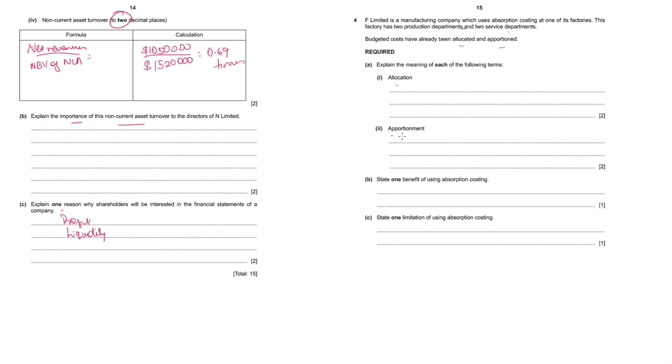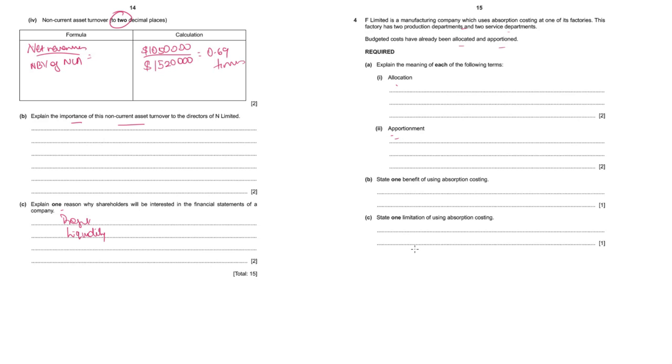That's called allocation. Apportionment happens when you are unsure in what proportion this overhead has been generated by multiple cost centers. There may be an expense that is generated by many cost centers together. Then you charge these overheads to these cost centers using a suitable basis.